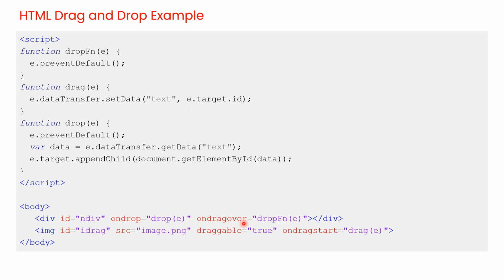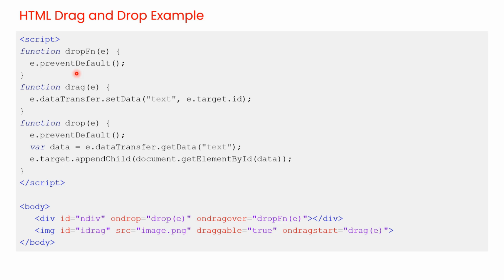Now we need to specify where to drop the dragged element. The onDragOver event determines where the drag data can be dropped. In this example it calls the function dropFn. Here you can see the dropFn function code. By default, data elements cannot be dropped in other elements. To allow a drop, we must prevent the default behavior. This is done by calling the preventDefault method.